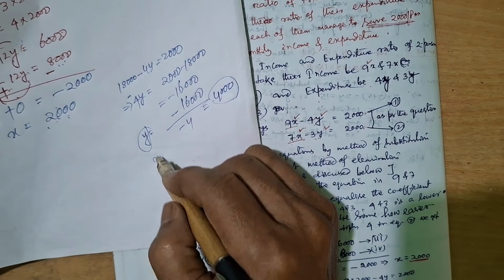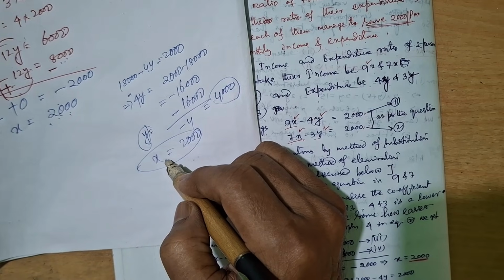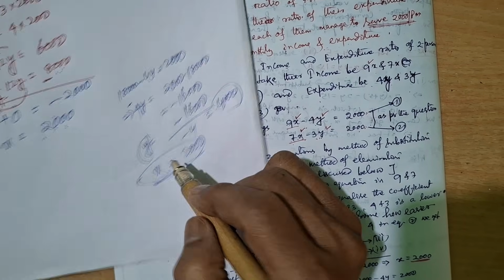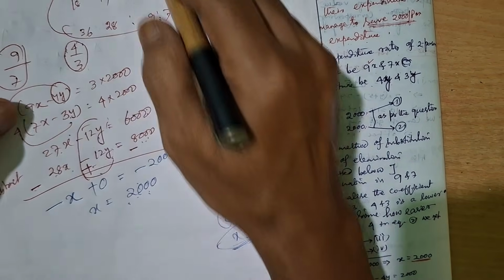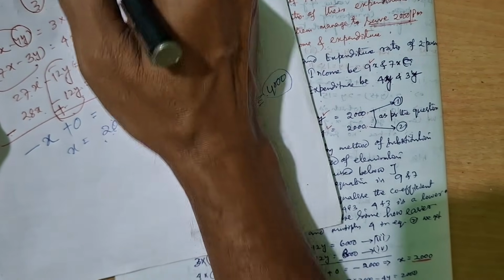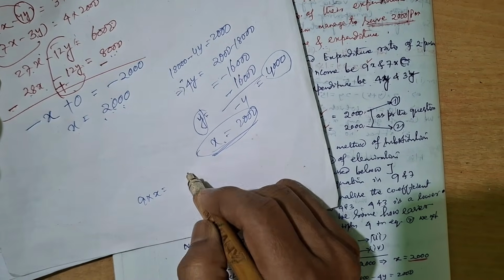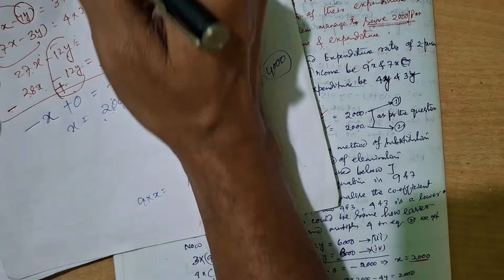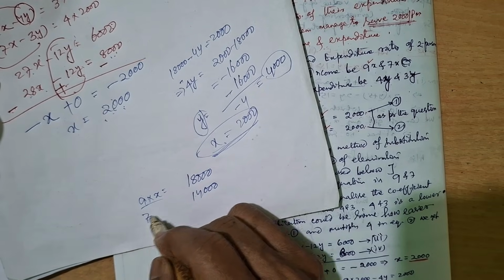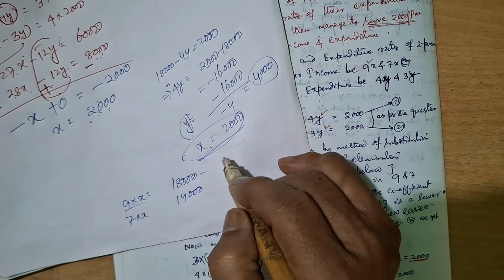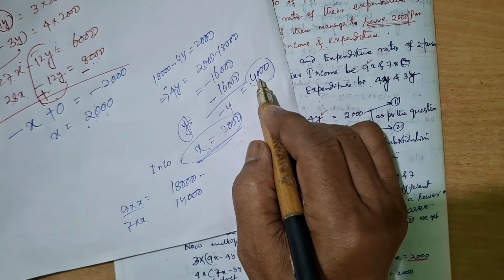x is equal to 2000. So what is x? x is the income portion. y is the expenditure portion. So what is the income of the first person? 9 into x, that is equal to 18,000. The other one is 14,000, the second one, 7 into x. What is the expenditure? That is income. Expenditure is y is equal to 4,000.